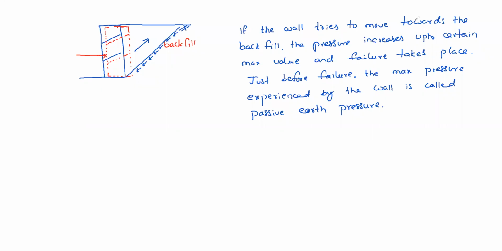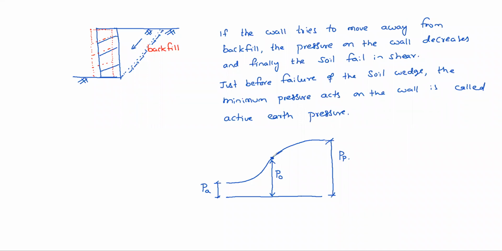You can see in the previous slide. If the wall is moving towards the backfill, the pressure increases and attains a maximum value, which is called passive earth pressure. Whenever the wall moves away from the backfill, then pressure decreases and attains a minimum value, which is called active earth pressure. Then the third category,